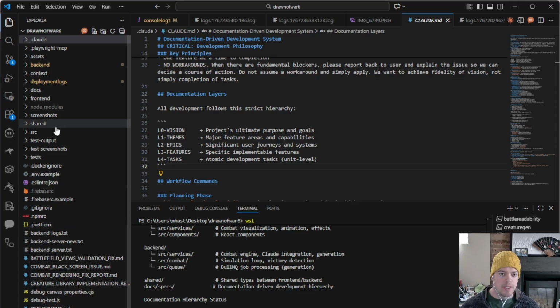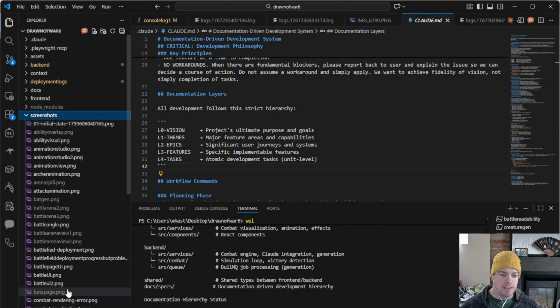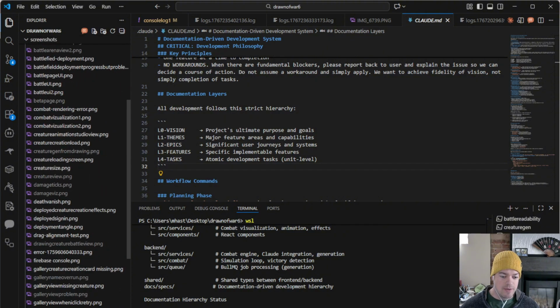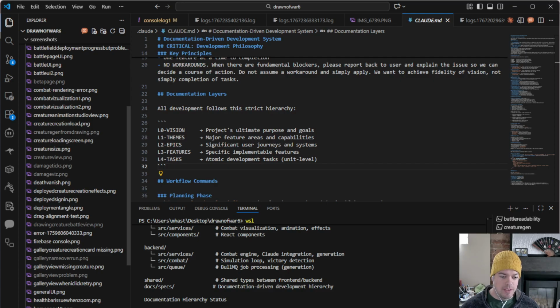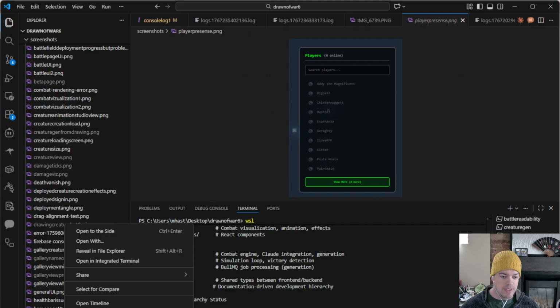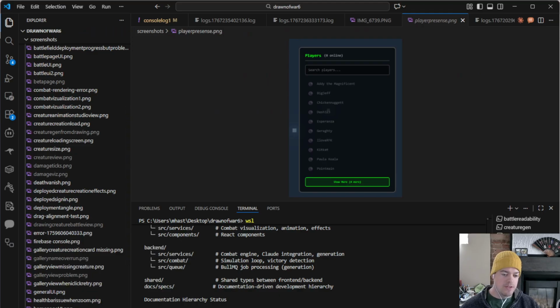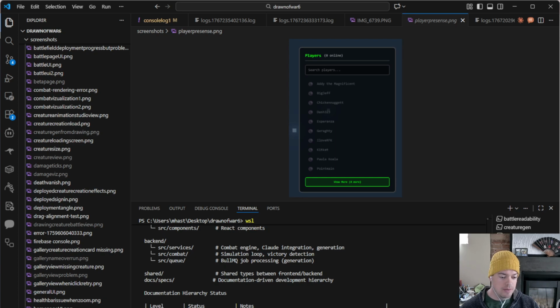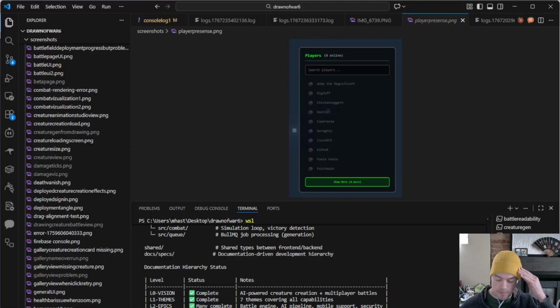And I'm also going to point it at my screenshots folder, and you can see I've got a lot of screenshots here. Here's player's presence, so that's the card I want to change. This is a great way to help Claude get a little context specifically about what you're talking about. Take a look here. And then review our overall UI patterns and talk to me about mismatches.